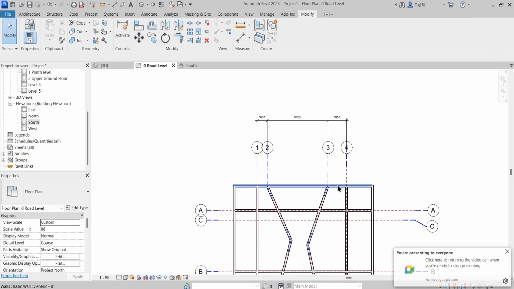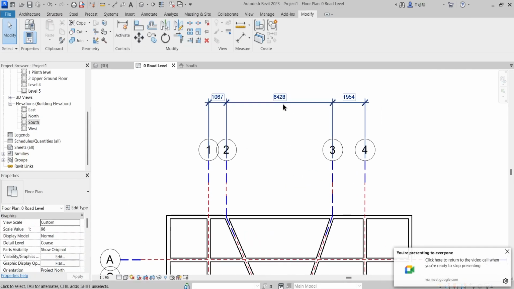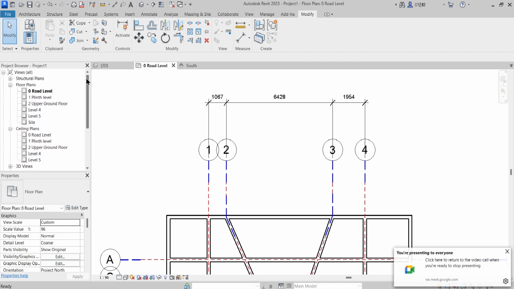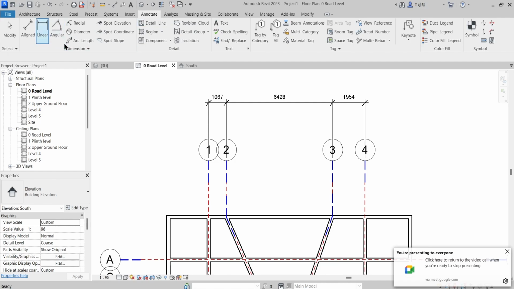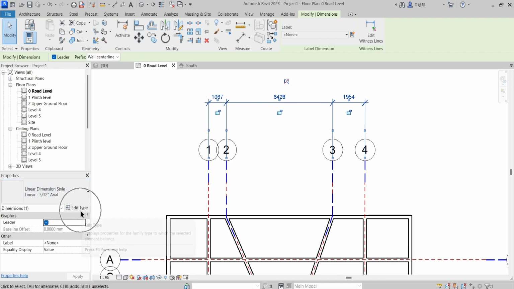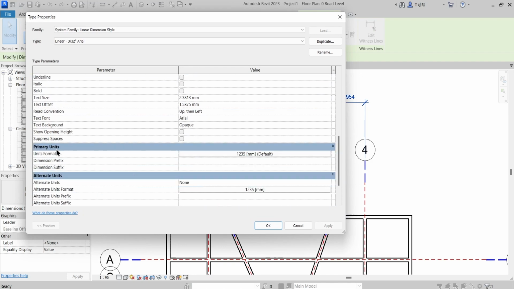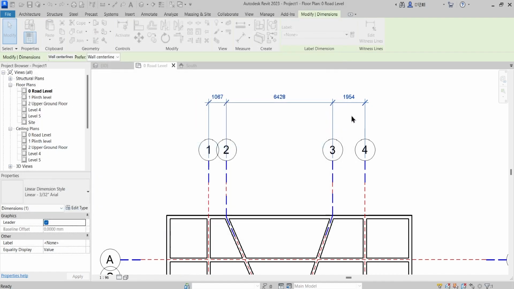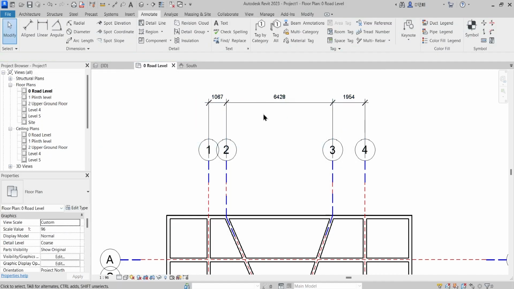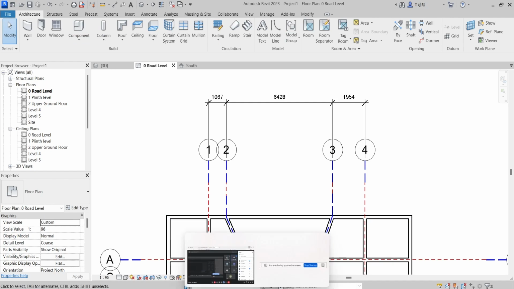Yes, it is definitely possible by going into the alternate units, but that will come when we switch to the Annotate tab, after some 10-15 days or maybe more. I will teach you in detail how to edit the dimension style and have an alternate unit. These are the primary units and these are the alternate units. You can activate your alternate units and have your preferred dimension, but that topic will follow later.